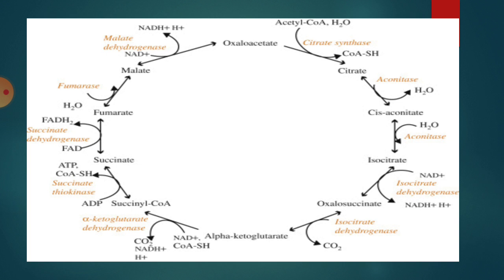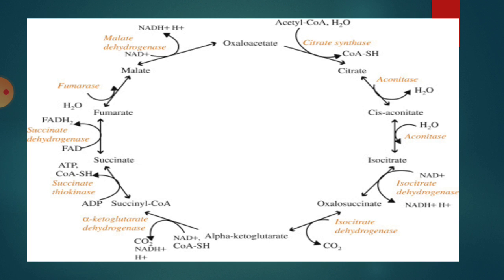And the eighth reaction, that is the oxidation, third reaction. Here succinic acid undergoes an oxidation reaction in the presence of an enzyme dehydrogenase, and it gets changed into fumaric acid. Here, instead of NADH2, one FADH2 is formed. This is the 8th reaction. And the 9th reaction is called the hydration reaction. This fumaric acid takes one water molecule in the presence of the enzyme fumarase. It gets changed into malic acid.